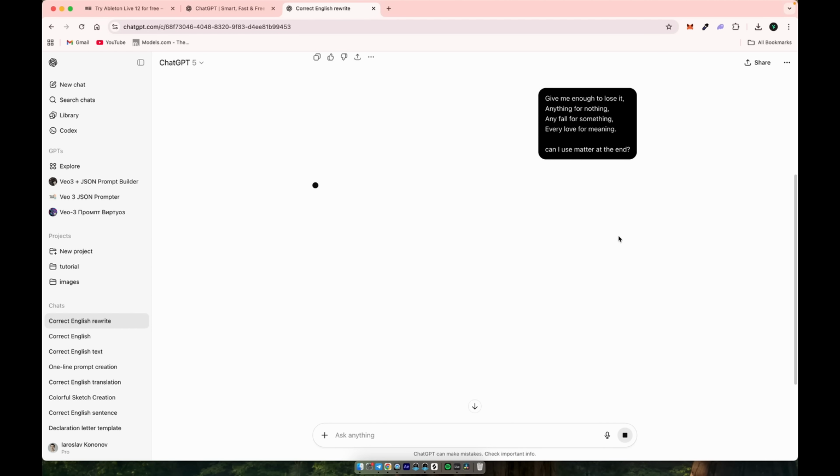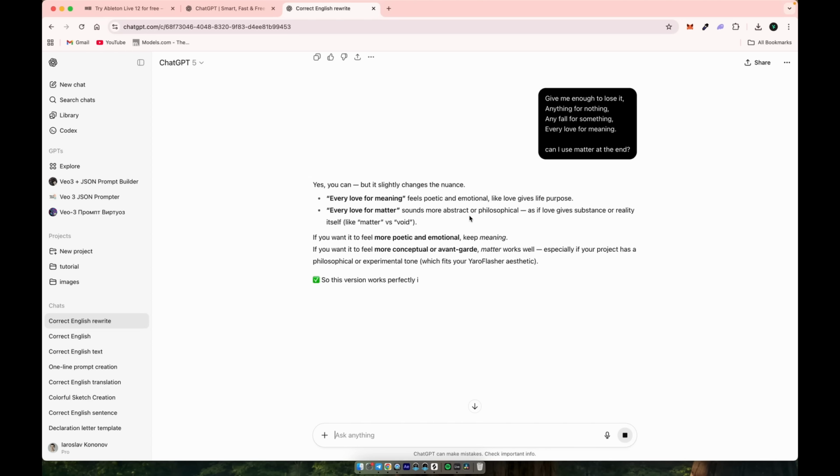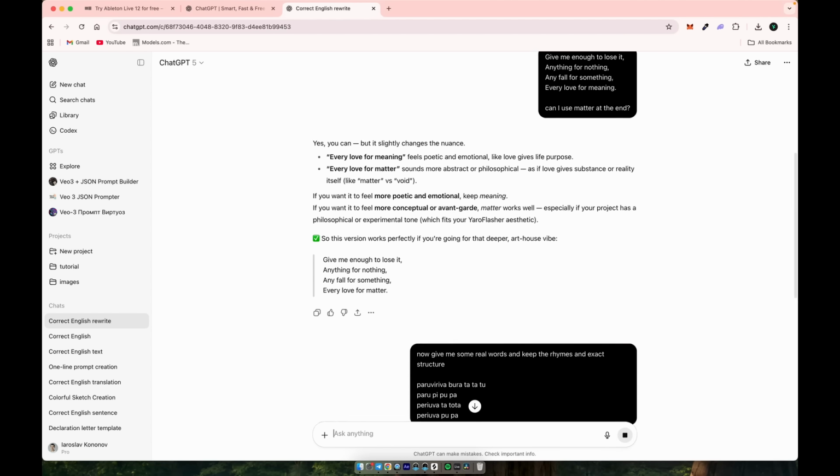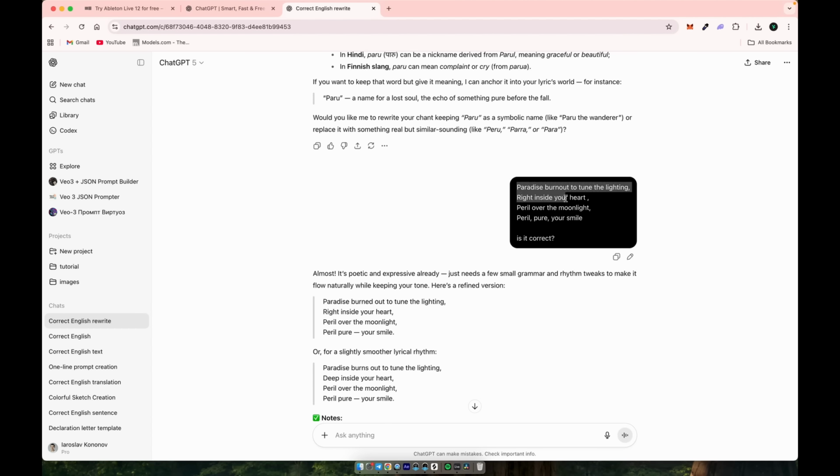Here's how it works for me. I first generate the base idea with ChatGPT, then I manually tweak the lines, adjusting tone, rhythm, and phrasing until it feels authentic. Once I'm happy with the flow, I send it back to ChatGPT for another check to make sure everything is grammatically clean and stylistically balanced. I just keep repeating this process, refining, adjusting, improving, until the result feels emotionally true and technically perfect. That's how I build lyrics and vocal concepts that sound professional but still carry my personal vibe.